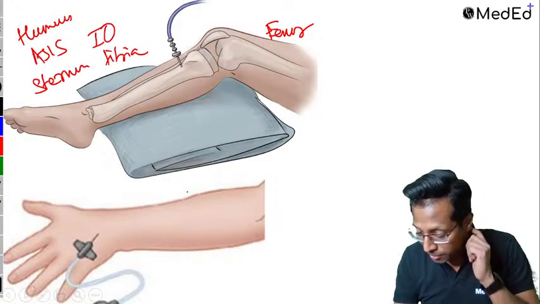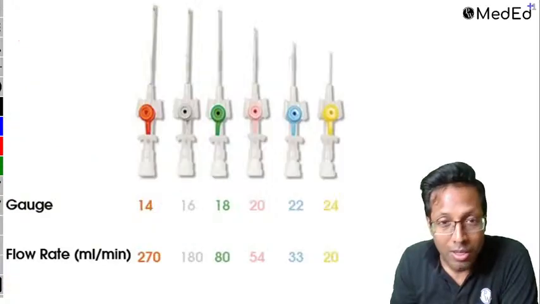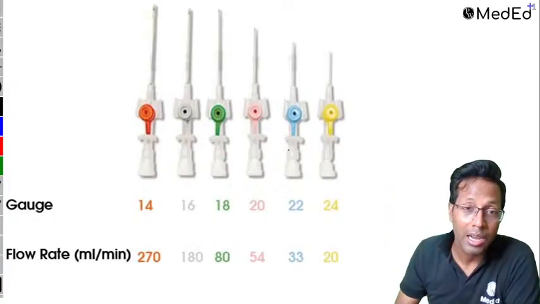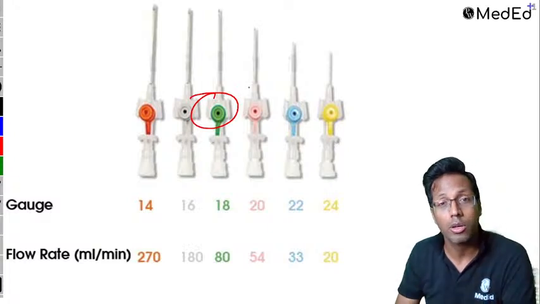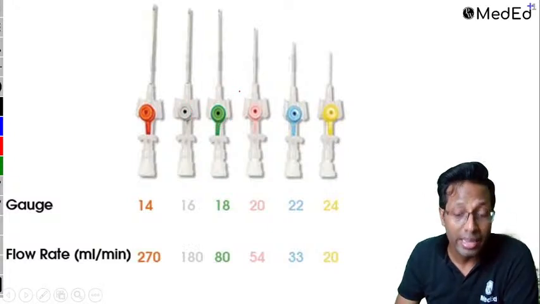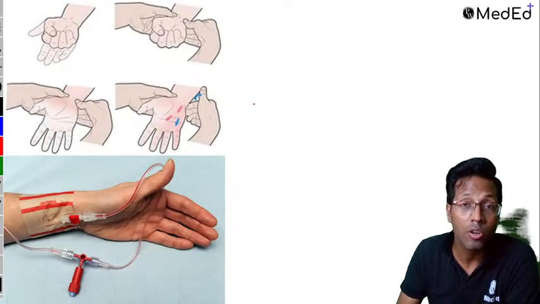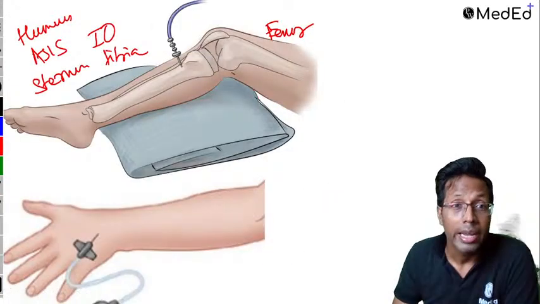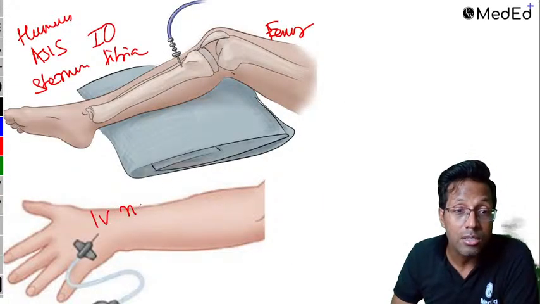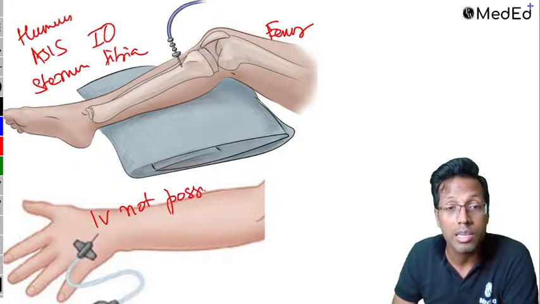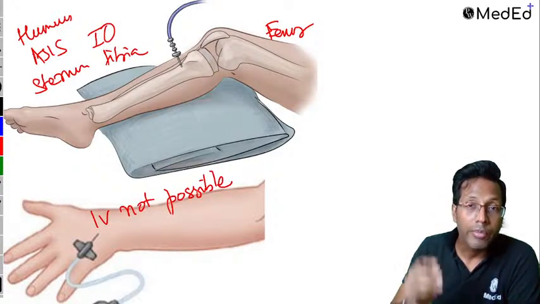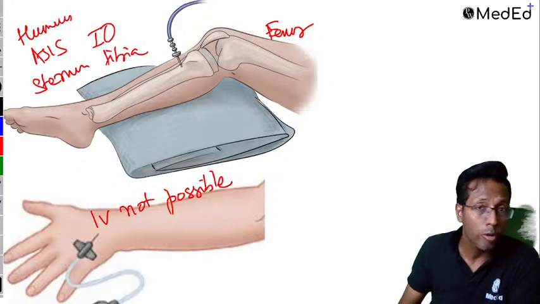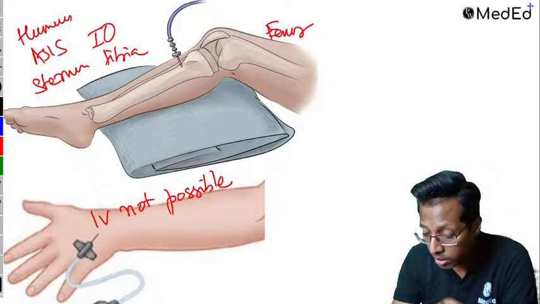Where were we? IV cannula was a question asked by Dr. S. Yadav. 18 gauge, we can use 18 gauge, but what I'm telling is that in case you have a patient where you don't get an IV cannula, then what will you do? That is the point when you're supposed to take the intraosseous line. In case IV access is not possible and you need to save the life, something has to be done in an emergency, especially the burns patient. When you get a burns patient in casualty, all of you have worked in government hospitals.